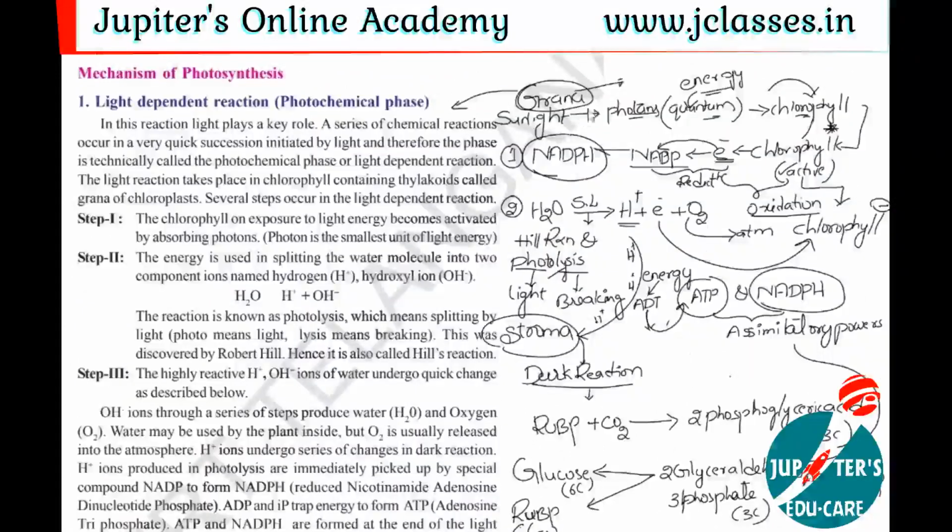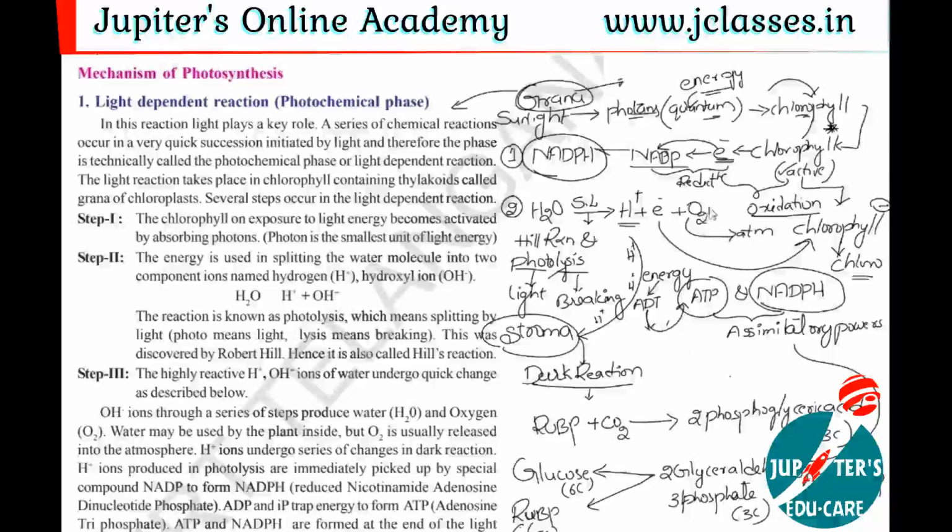Here this water splits and there is a formation of protons, electrons, and these electrons come from this water. It's a hydrogen ion. Then there is a formation of oxygen, which is released into the atmosphere. If this electron is received by the chlorophyll ion, then it becomes normal chlorophyll. Again, it's ready to trap the sunlight.